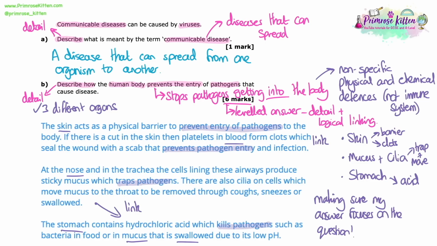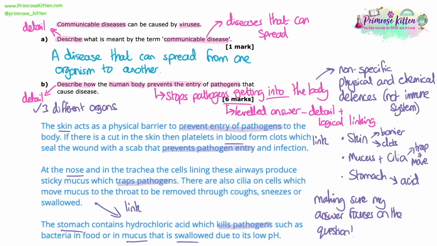There was another section in the mark scheme about eyes, because obviously you've got tears, and the tears contain enzymes, or they have a low pH, which makes it unsuitable for bacteria. Also, we didn't mention that there are oils and things on your skin that prevent any pathogens from growing on your skin as well.